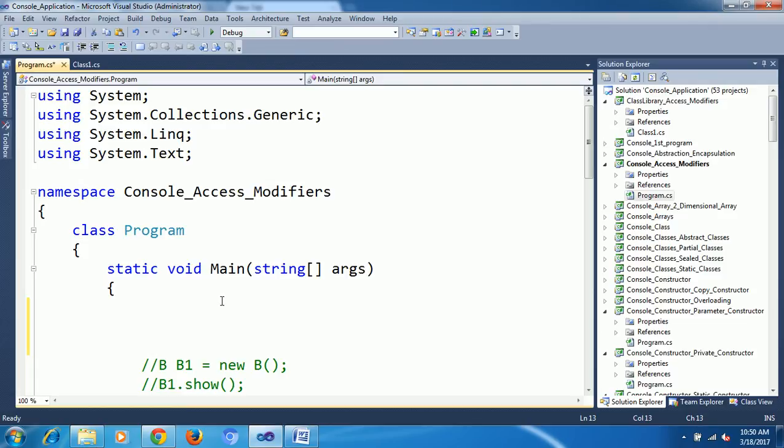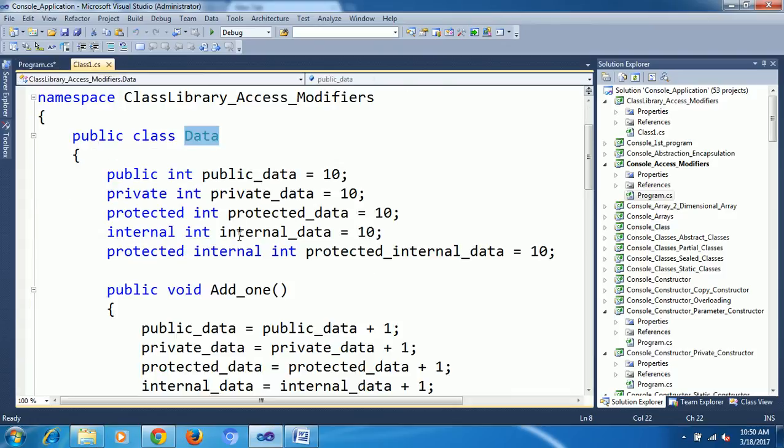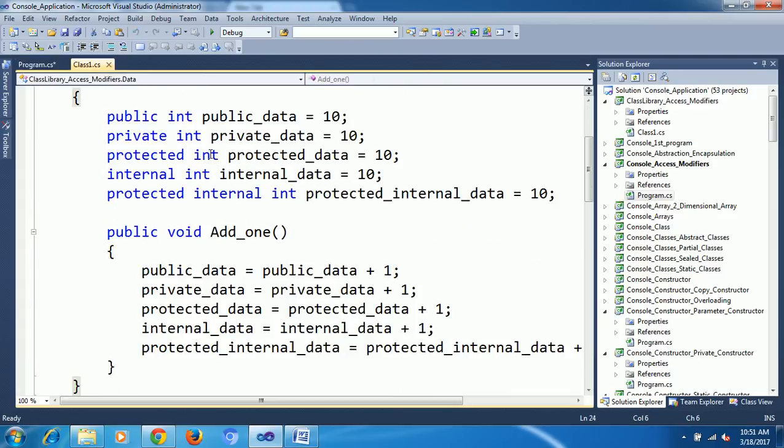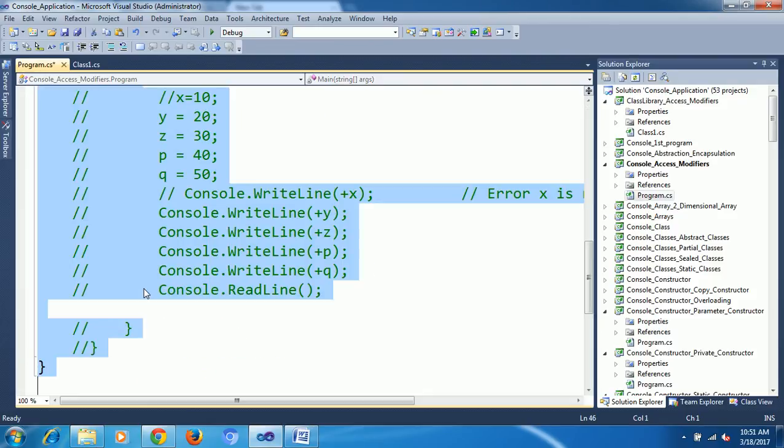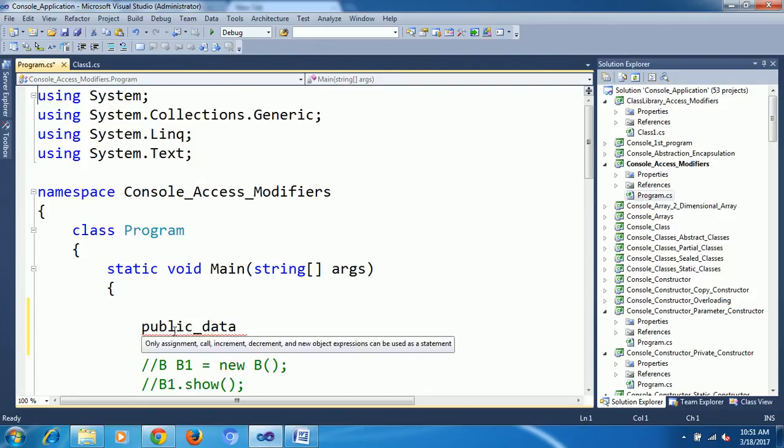Now I try to access my public member directly. It is not possible to access. We need to create an object.